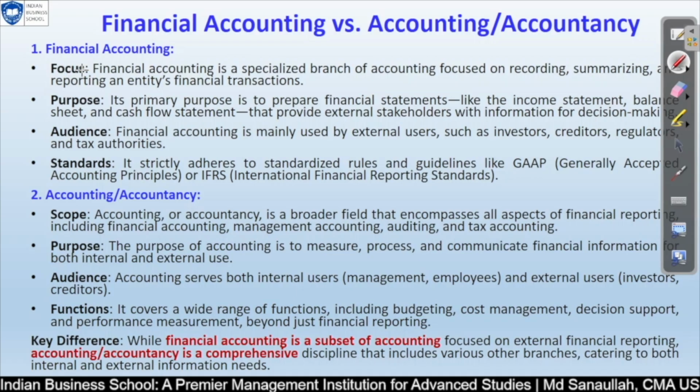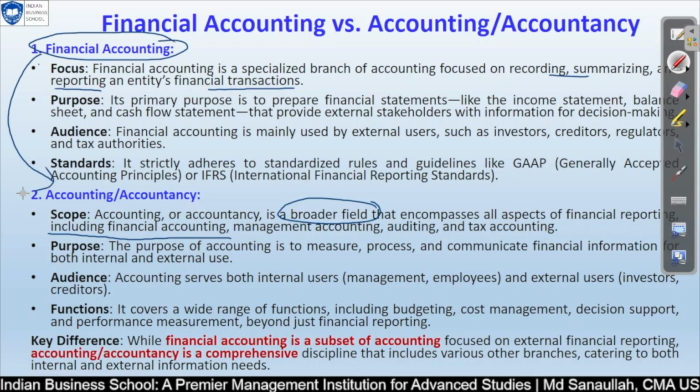From the focus point of view, financial accounting is a specialized branch of accounting focused on recording, summarizing, as we have discussed, and reporting an entity's financial transactions. Accounting or accountancy is a broader field. It encompasses all aspects of financial reporting including financial accounting. So financial accounting comes inside accountancy. This is the part of financial accounting, and in accountancy there is management accounting, auditing, and tax accounting, all these things.